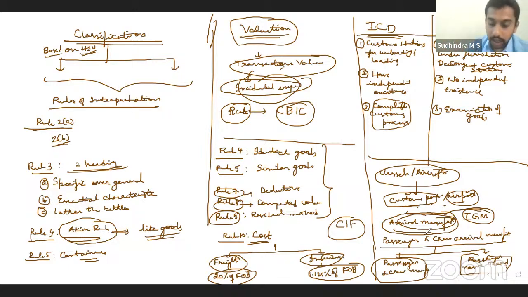If that goods is not mentioned, it will not be allowed to be unloaded, and unloading or loading, as the case may be, should happen with the supervision of the customs officer only. We ourselves, suo moto, cannot do it, and it should be unloaded or loaded only at approved places. There would be some designated place in the station for loading and unloading. It should happen only in that place. Now, especially in case of customs port, can we take the goods to the water? Can the goods be waterborne?